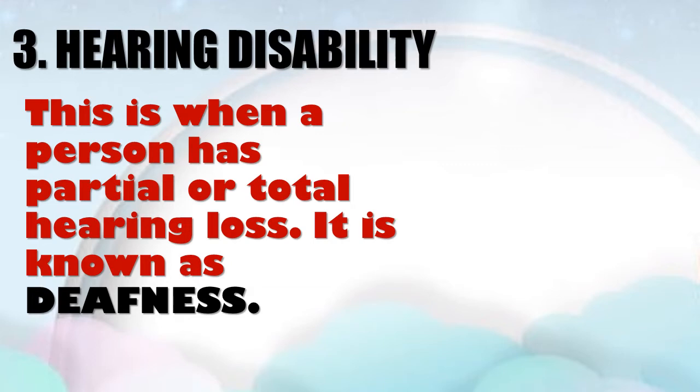In this partial or total hearing loss, it's also a case where the person will be close to you, but the person cannot hear you unless you shout. When you shout or you scream, then the person can hear you. Or in some cases, you have to go very close to the person and talk inside the person's ear before that person can hear. That kind of person has what? Hearing disability.